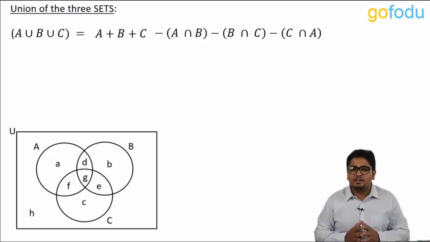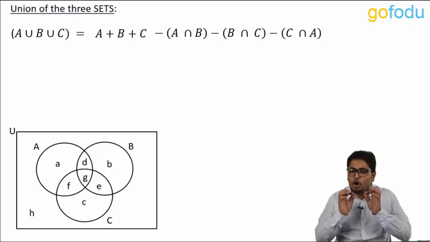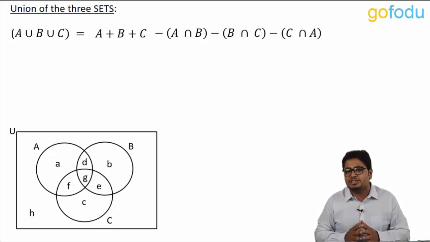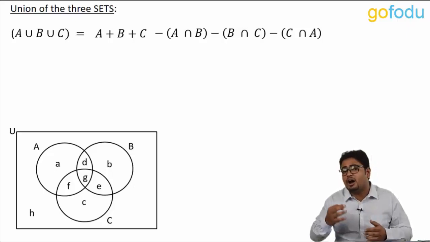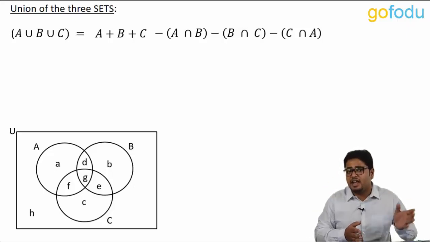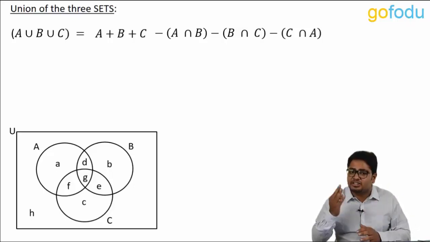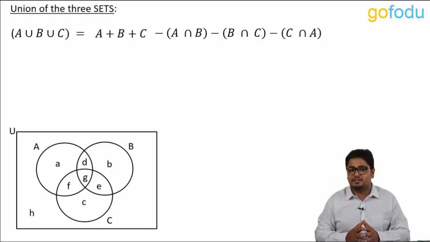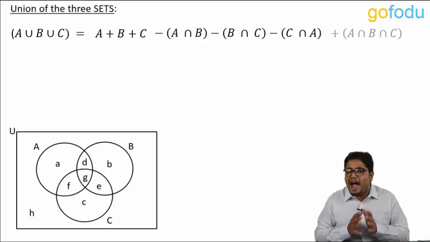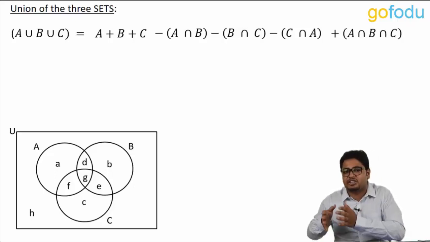Is it over? Not yet. If we observe closely, we'll get to notice that the common region to all the three sets was initially counted thrice when we added A, B and C. But it was again subtracted thrice when we subtracted intersection belonging to two sets. That means in this equation, we have not counted the intersection belonging to all the three sets. So, we add A intersection B intersection C.